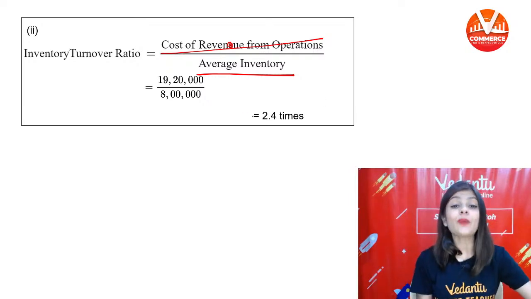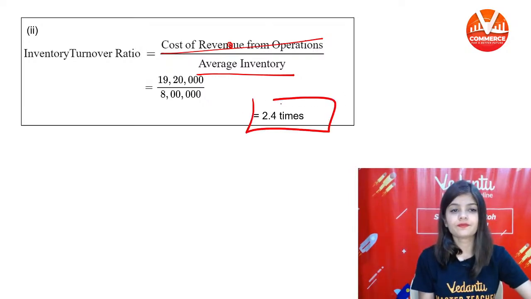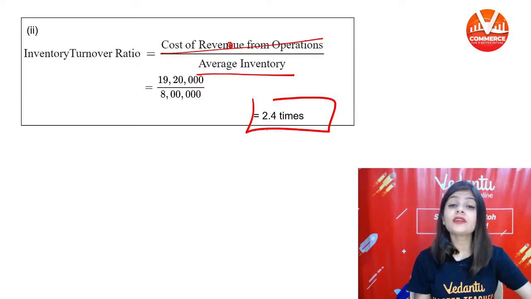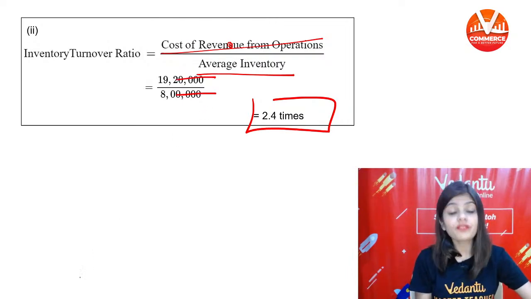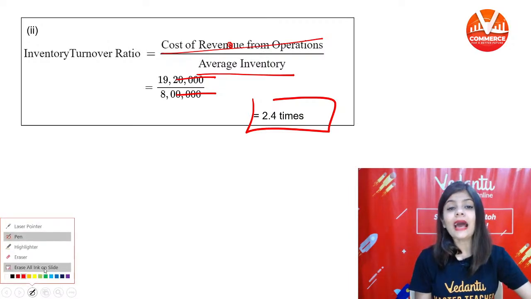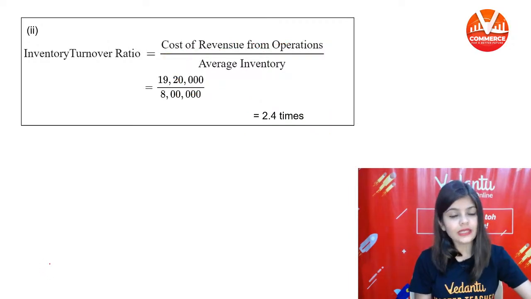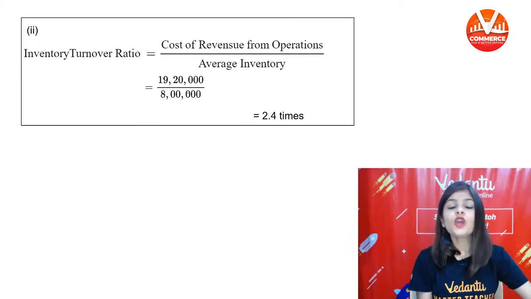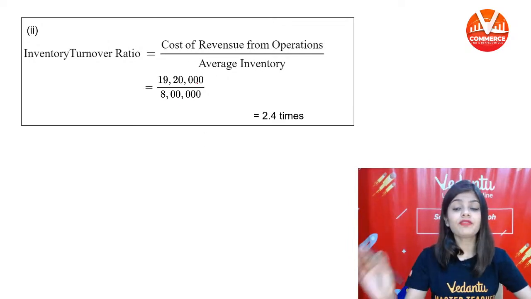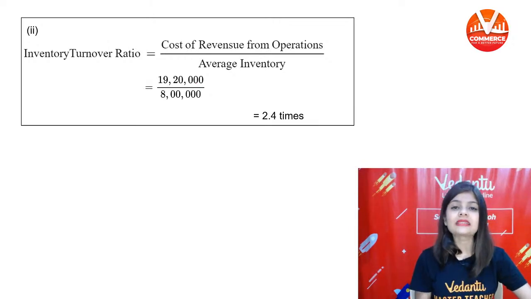So it is not 24, it is 2.4. And turnover ratio is always written in the form of times. So 19,20,000 divided by 8 lakh, your answer is 2.4 times.